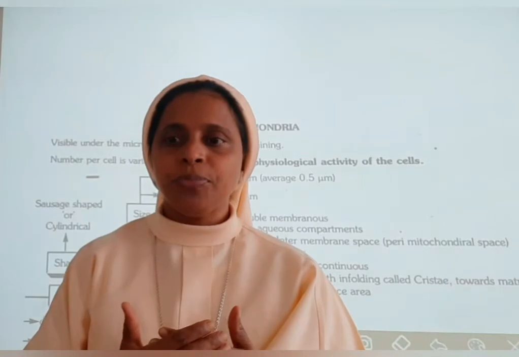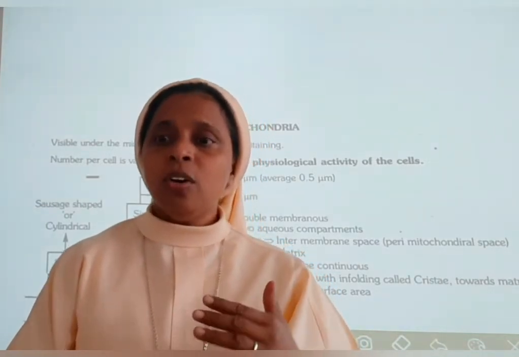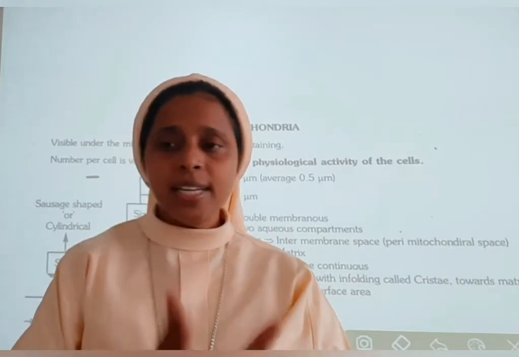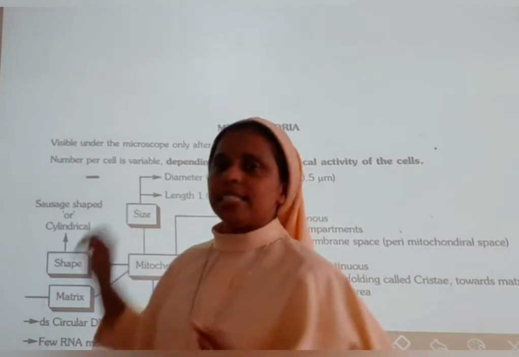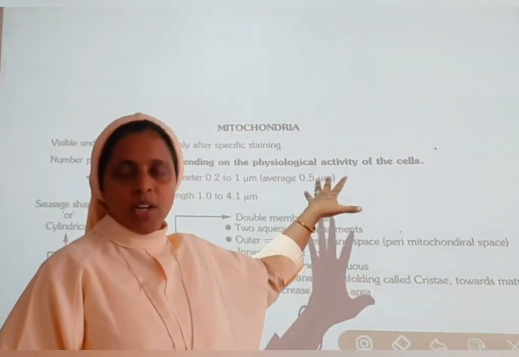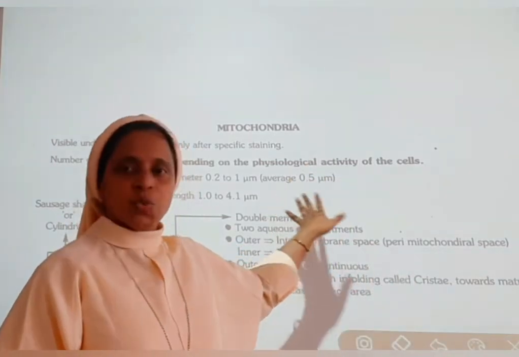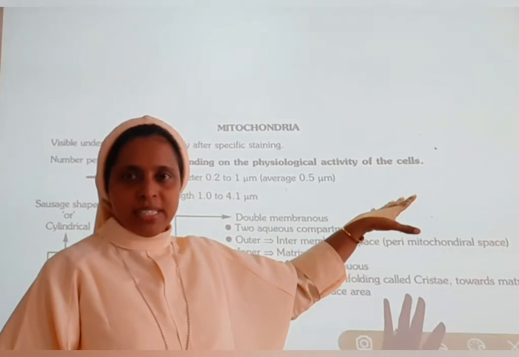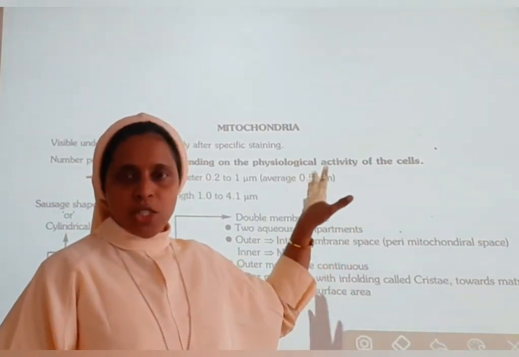It varies. So the number of mitochondria depends on how the cells are working. Then size. What is the size? We can say the diameter is 0.2 to 1 micrometer, average 0.5 micrometer, and the length is 1 to 4.1 micrometer.